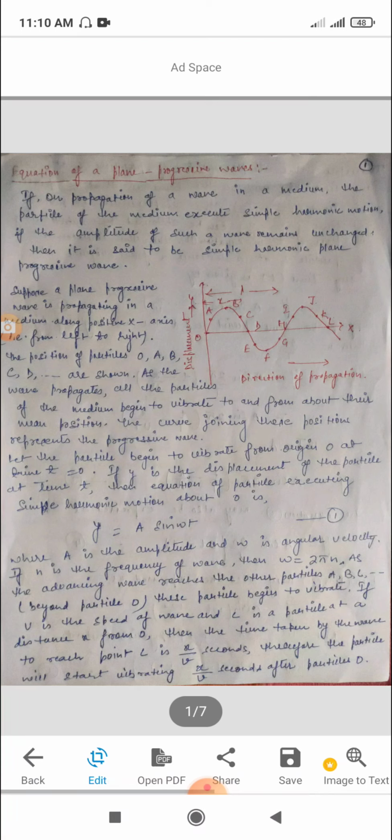The number of vibrations completed per second by a vibrating particle of the medium is called frequency, and it is denoted by small n. It is clear that frequency is equal to 1 upon time period, that is, n equal to 1 upon T. Fourth is wave speed. Wave speed means the distance traversed by a wave per second, and it is denoted by v. Fifth is phase.